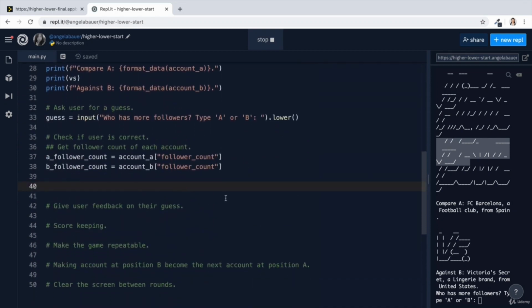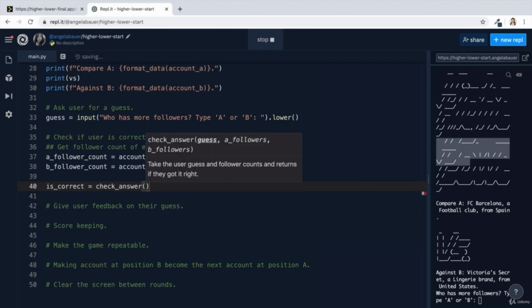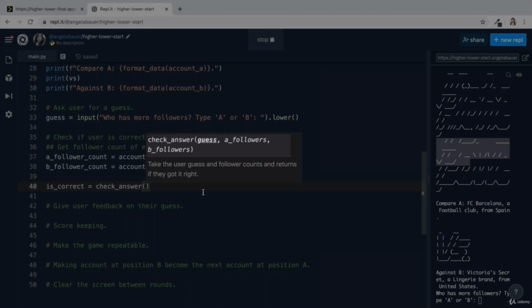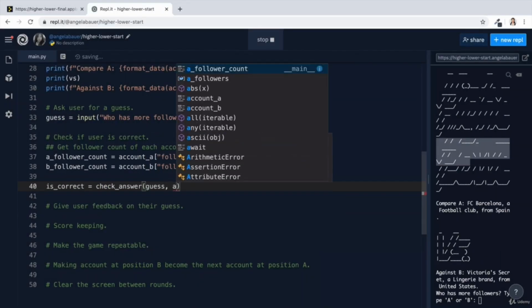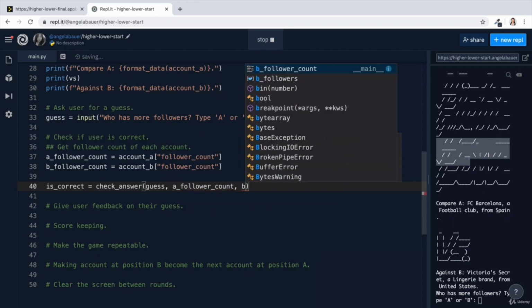Now we can check that in here, and we could create a new variable called isCorrect and set it to equal the output of our check answer function. So we're going to call it and pass in all the necessary things: the guess, and then the A follower count and the B follower count.